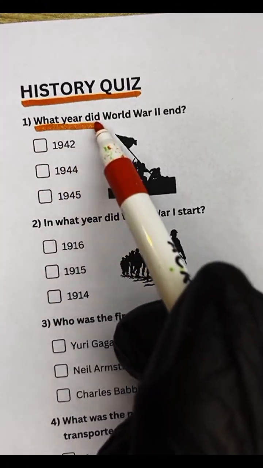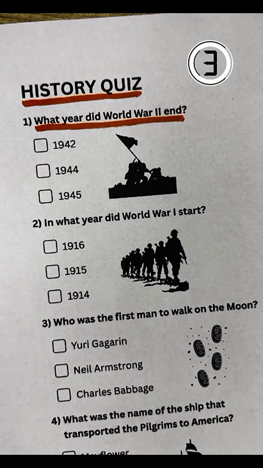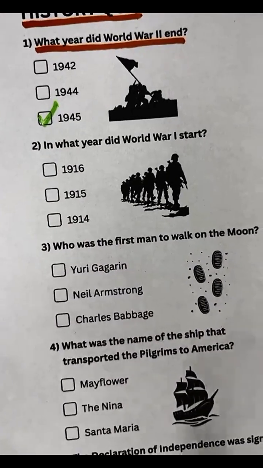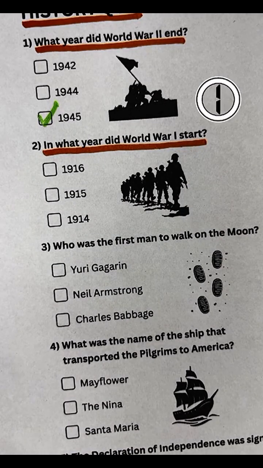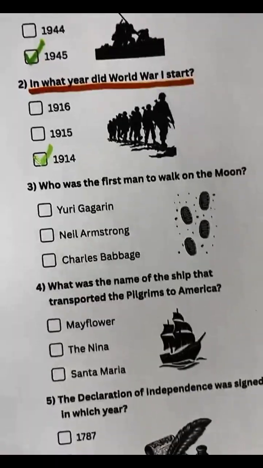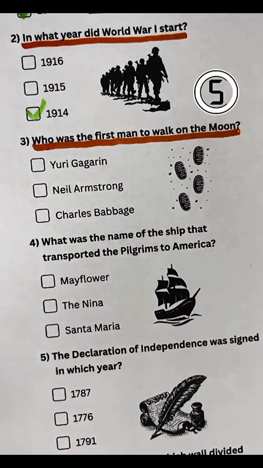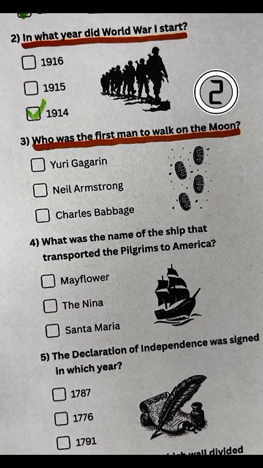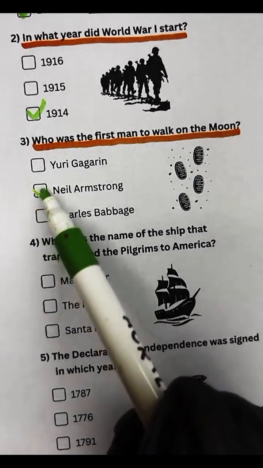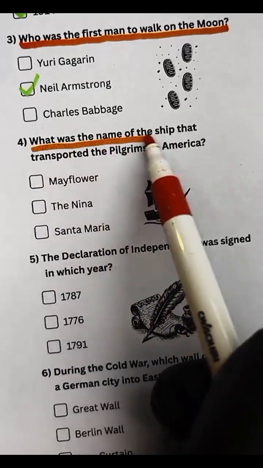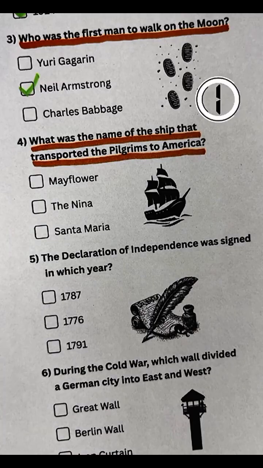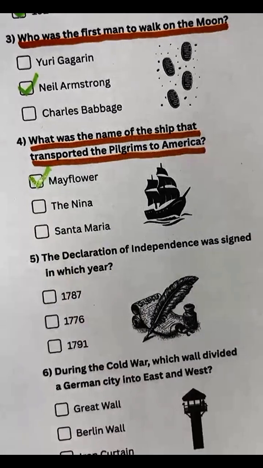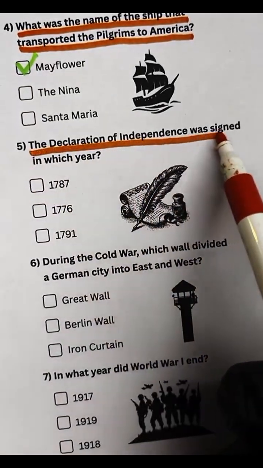Question 1. What year did World War II end? 1945. Question 2. In what year did World War I start? 1914. Question 3. Who was the first man to walk on the moon? Neil Armstrong. Question 4. What was the name of the ship that transported the Pilgrims to America? Mayflower. Question 5. The Declaration of Independence was signed in which year?